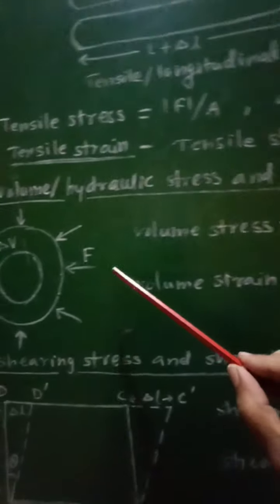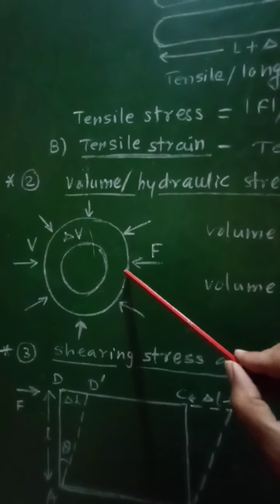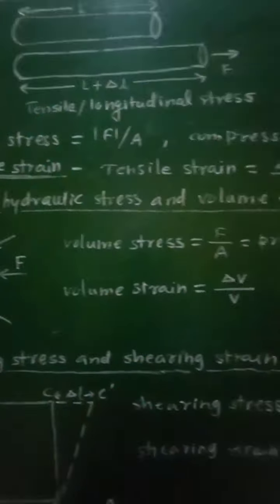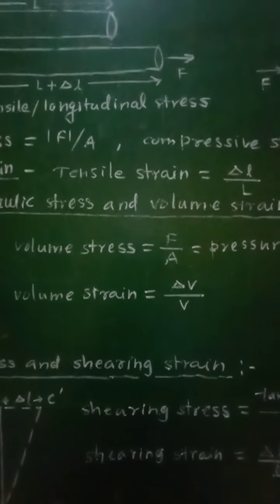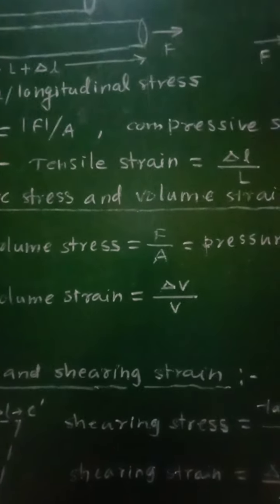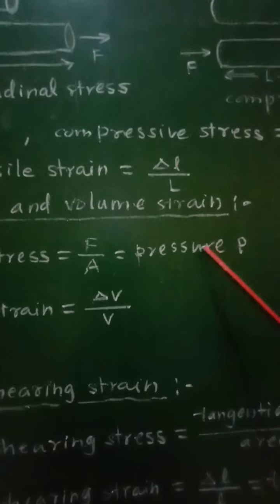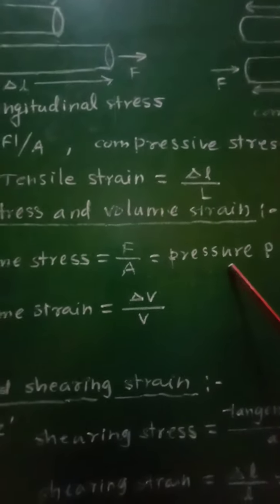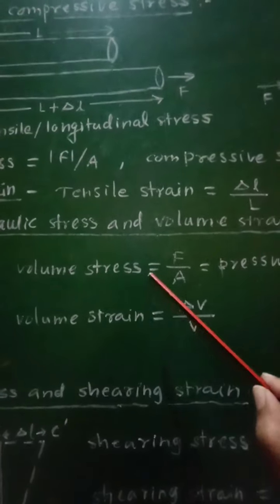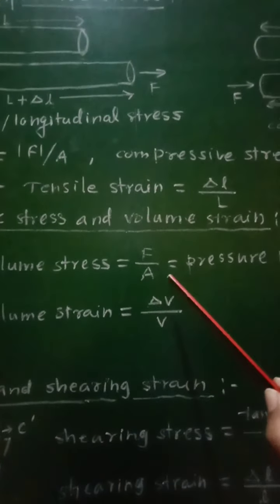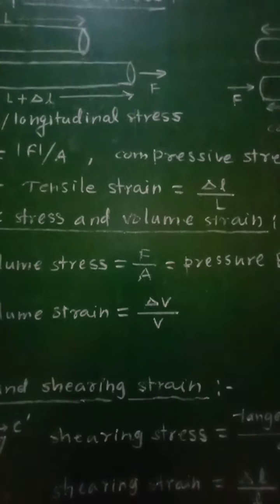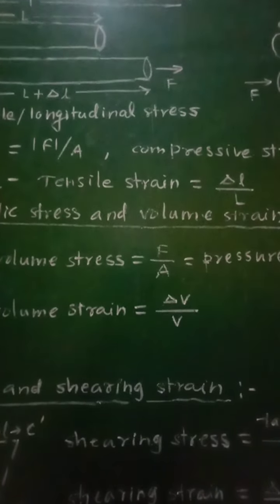But in this case that force is perpendicular to the surface of this spherical body, and we know that perpendicular force per unit area is nothing but the pressure P. So this will represent the change in pressure, that is volume stress or hydraulic stress equal to F by A, that is change in pressure, that is pressure P.